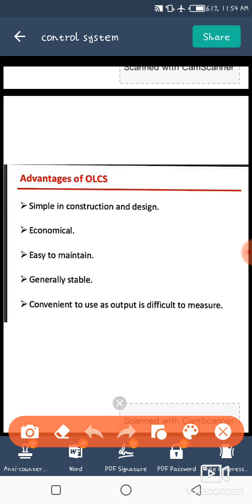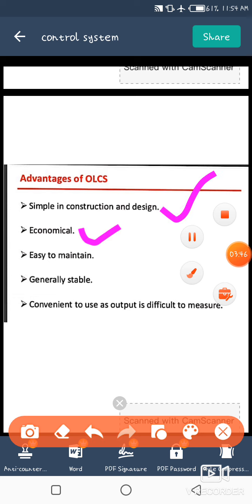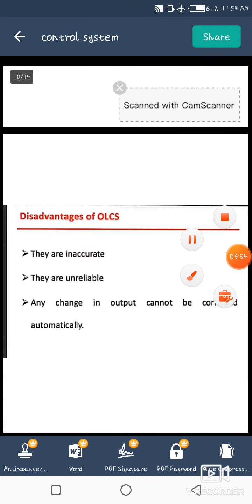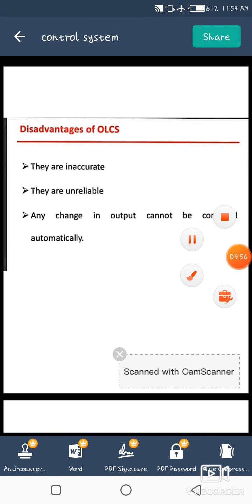Now, these are the advantages of OLCS, meaning advantages of the open loop control system. Open loop control systems are simple in construction. They require less maintenance, are easy to maintain, generally stable, and economical. These can be summarized as simple in construction and design, economical, easy to maintain, generally stable, convenient to use, etc. Now, the disadvantages of OLCS.